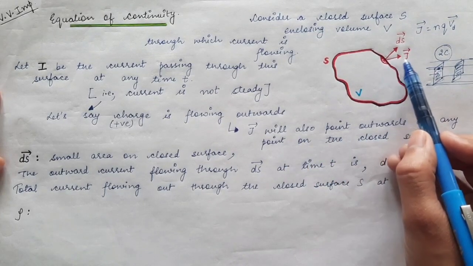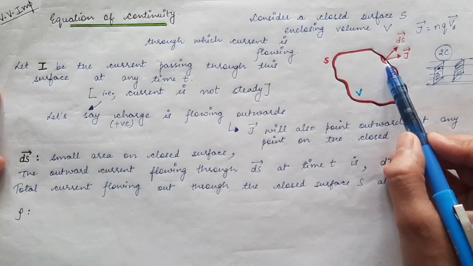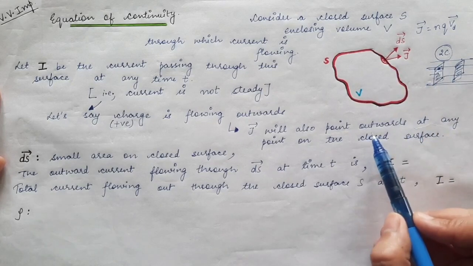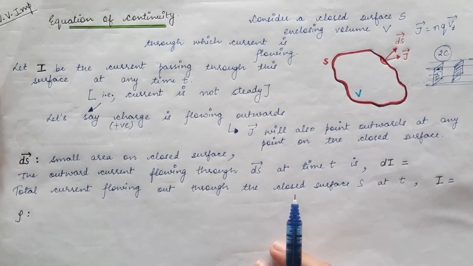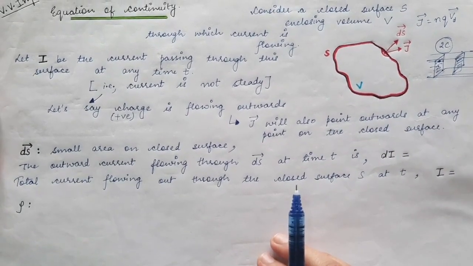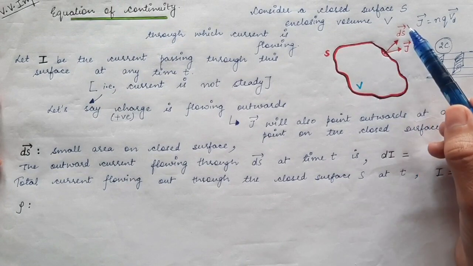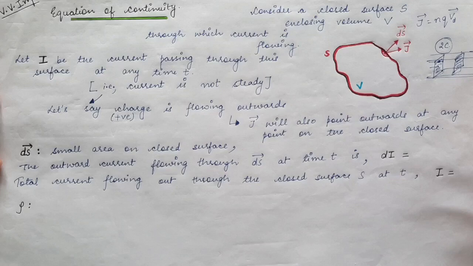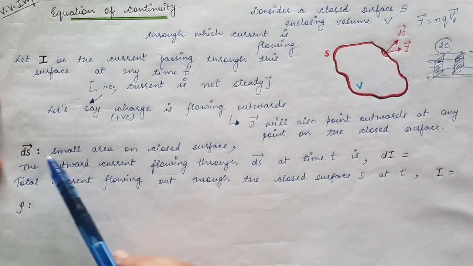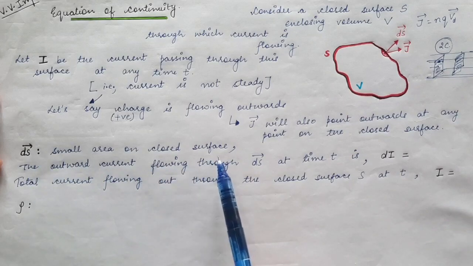As you can see, the J vector is pointing outwards, that is out of this volume, at any point on the closed surface. Because we are talking about positive charges, and positive charges are flowing in the outward direction, the current density vector will always be pointing in the outward direction. So ds vector is the small area on the closed surface.